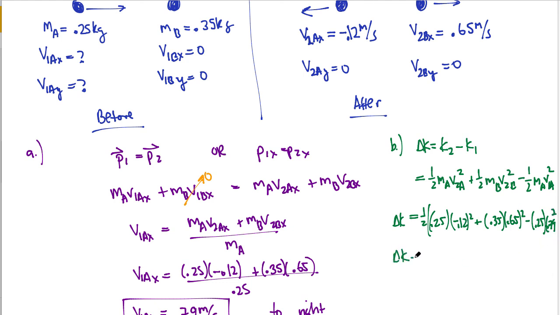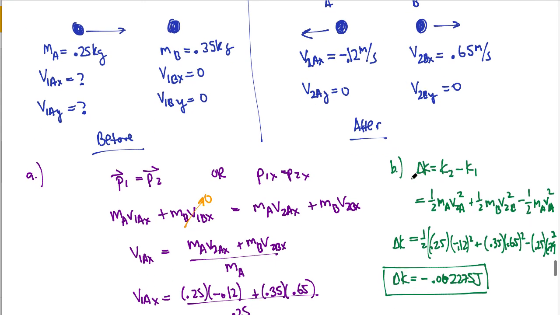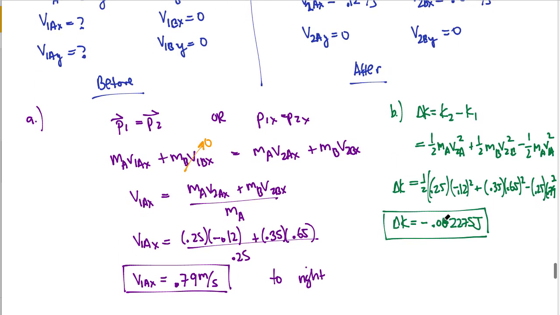So my change in kinetic energy, we just calculate to be a very tiny negative 0.002275 joules. This is a very small change in kinetic energy, but it is negative. That means that kinetic energy is leaving our system, which makes sense because there's some deformation going on here. So even though this may be a nearly elastic collision, some amount of kinetic energy is still going toward deforming these pucks.